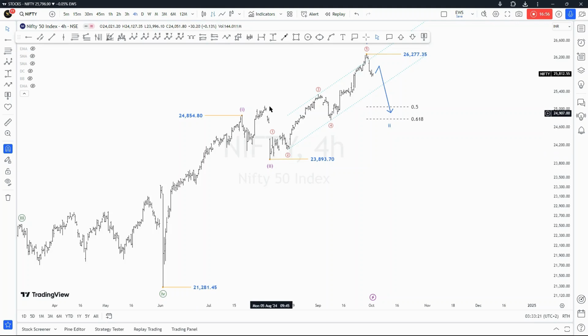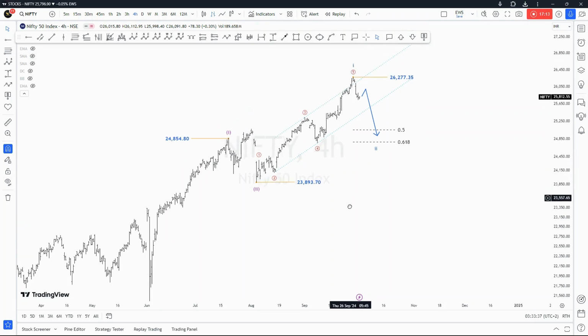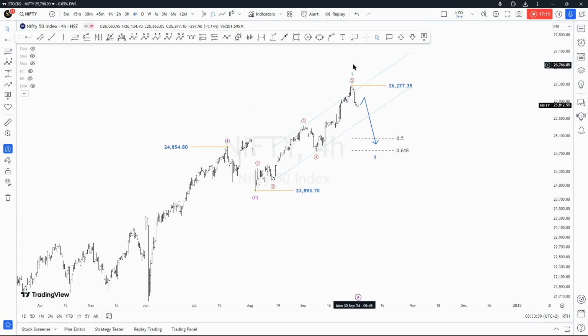And then we saw again an expanded flat wave two. You see one and then two, of which our one peaked at 24,854 Indian rupees, and then our wave two bottomed at 23,893 Indian rupees. So I believe we're currently on the second wave, because we've completed the first wave right there and peaked at 26,277 Indian rupees.